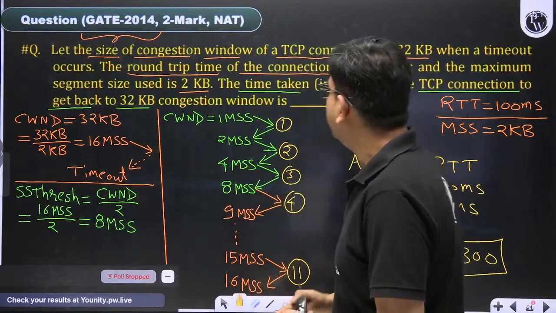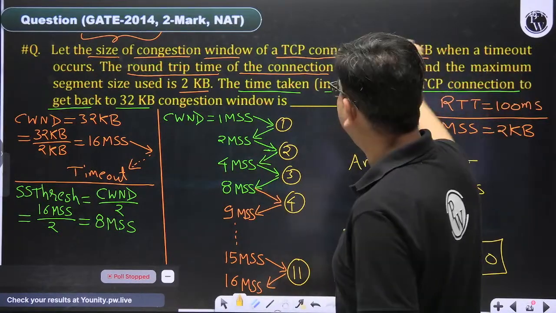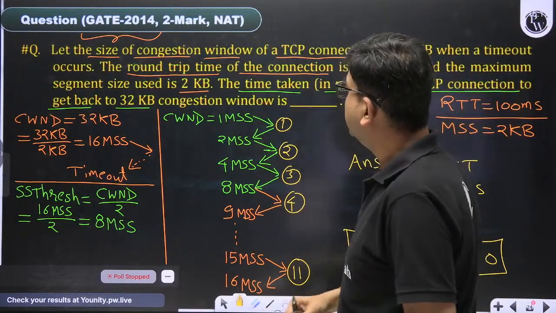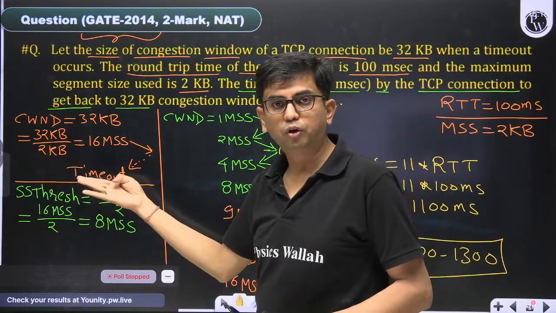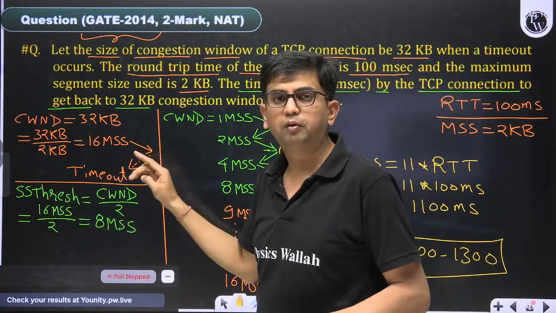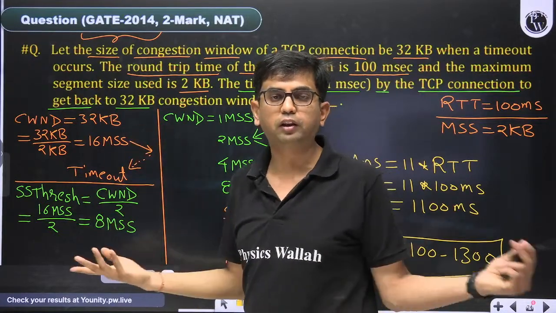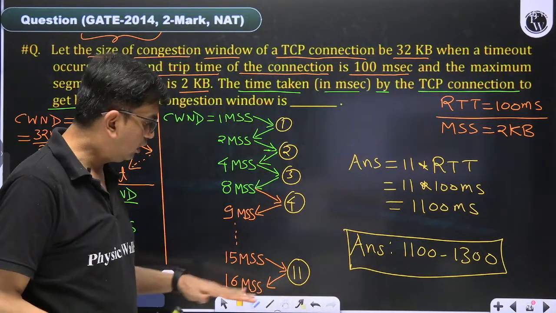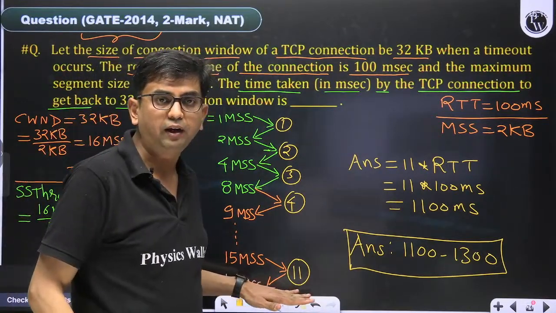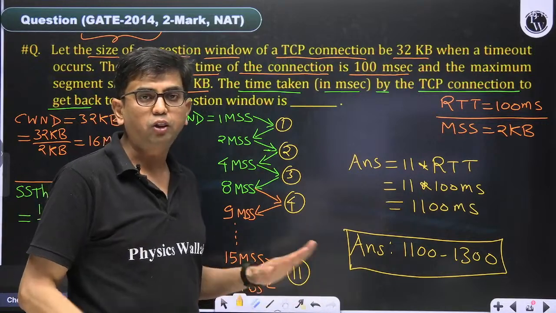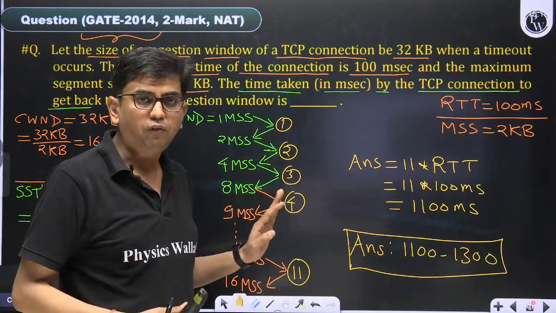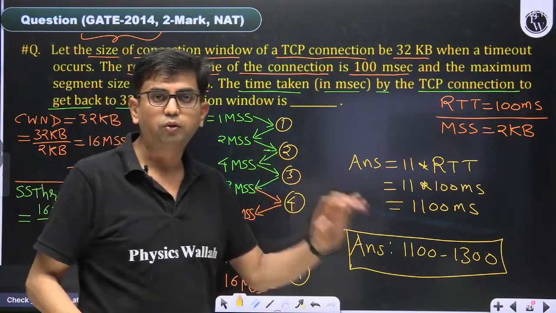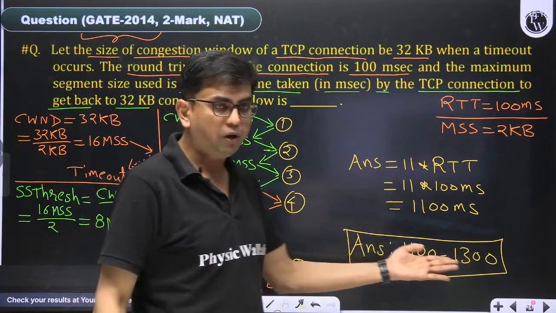The question says that at some point of time the congestion window is 32 KB when timeout occurs. Timeout has already occurred, so do not count this round. But by mistake, if you count this round, your answer will be 1200. And if you include one more round after that, supposing 16 does not become exactly at the end of the round, and you say the acknowledgements arrive and we have to include the next round also, like a 12th one, your answer might be 1300.